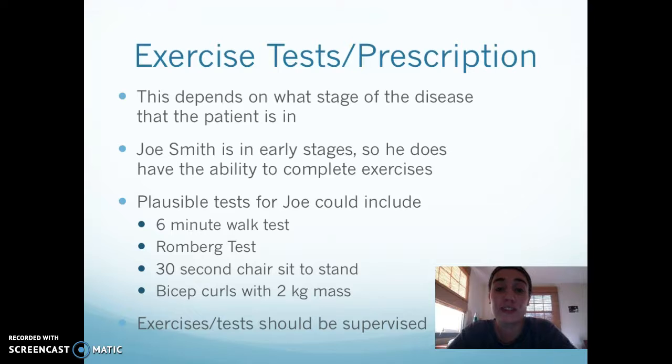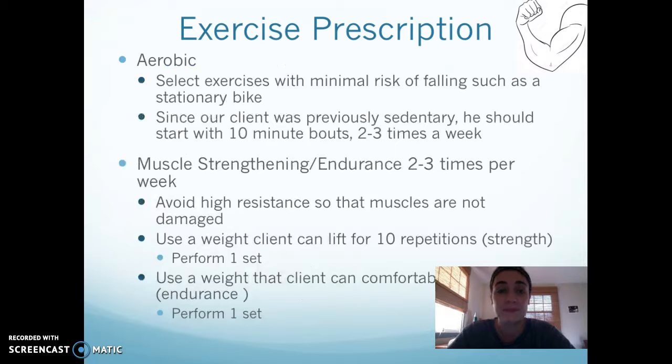But these tests should be supervised, and the exercises should as well, just because he does have ALS and there are risks and complications. So for aerobic fitness, we would select exercises with minimal risks of falling, such as a stationary bike. This just ensures that he's being as safe as he can when performing aerobic activity.